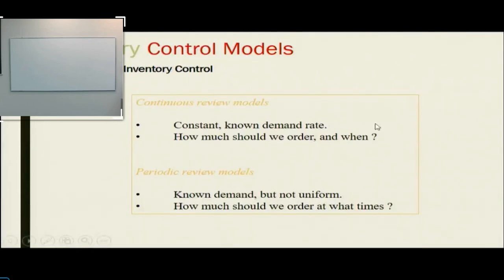The continuous review model has an assumption that you are not fixing the time period whenever you are ordering. So it's not that every first day of the month, or first week of the month only, you will place the order. It's not like that. You're not waiting for a fixed time. Depending on the demand, you're continuously reviewing your inventory status, and sometimes you will wait only 2 weeks before placing an order. Sometimes you will place an order after 5 weeks, 6 weeks if the demand consumption is slow. So the time period is not fixed. The time period is also variable.